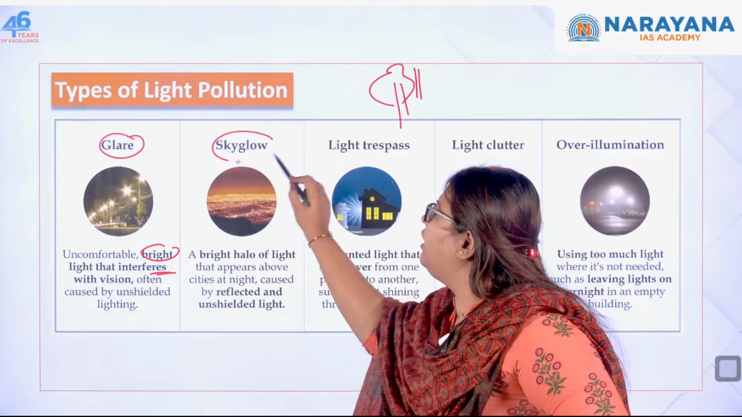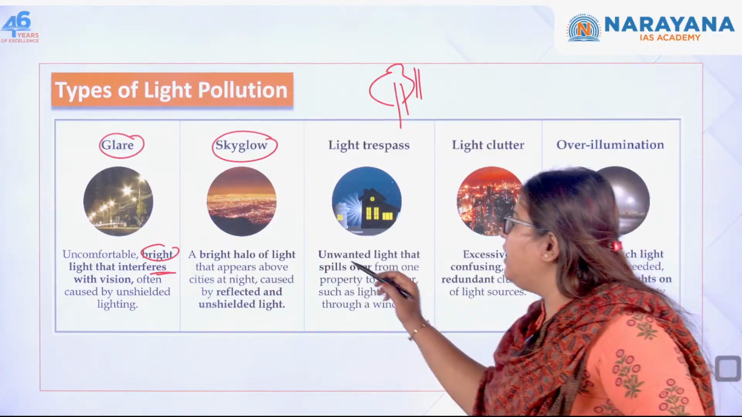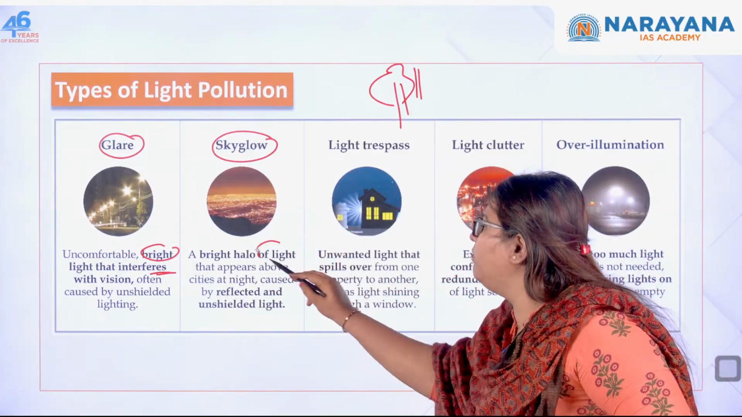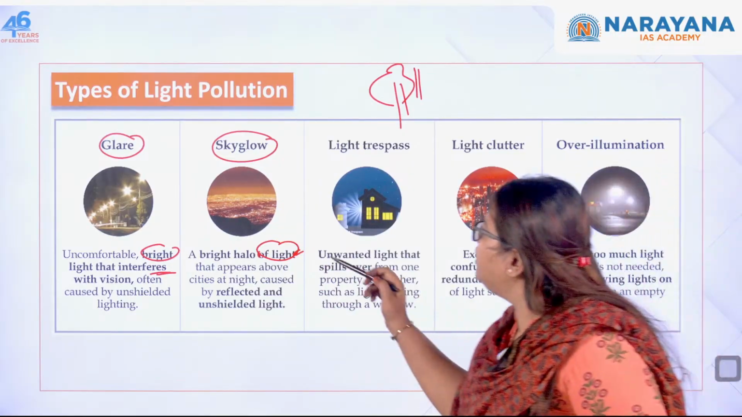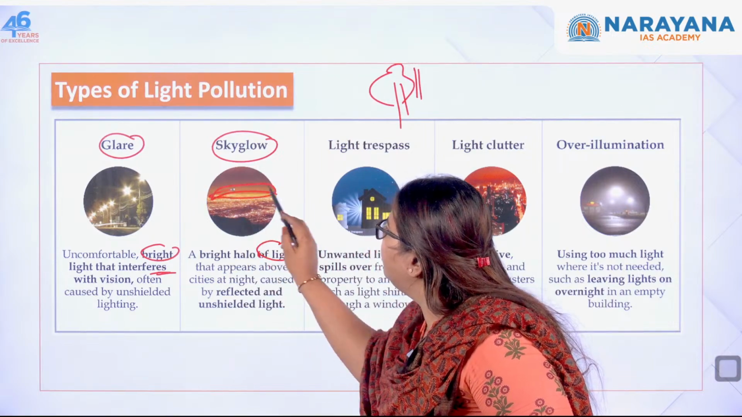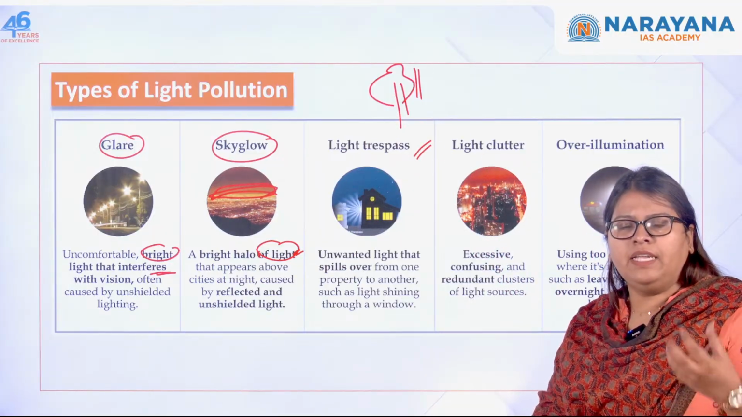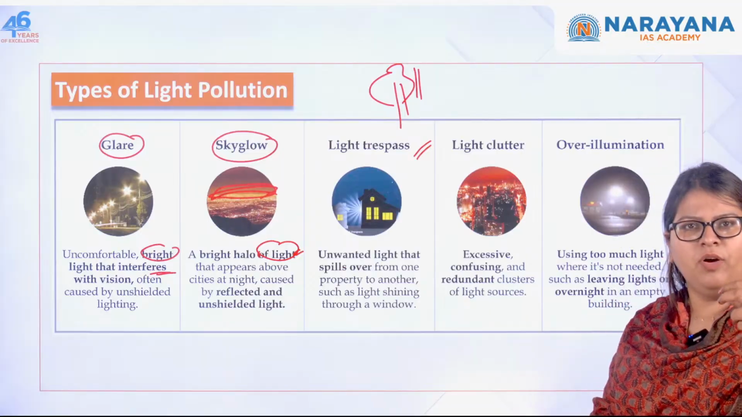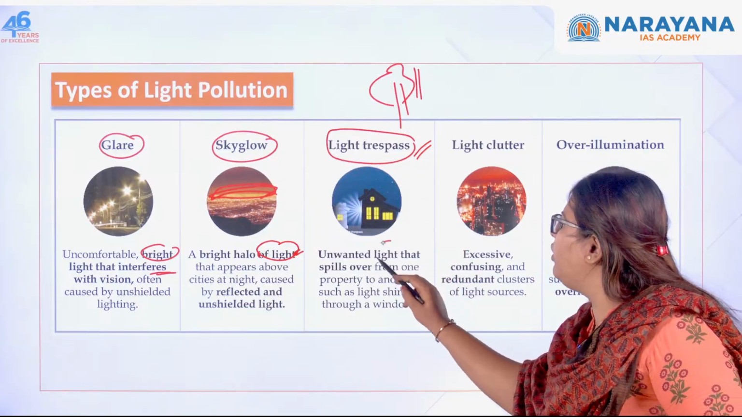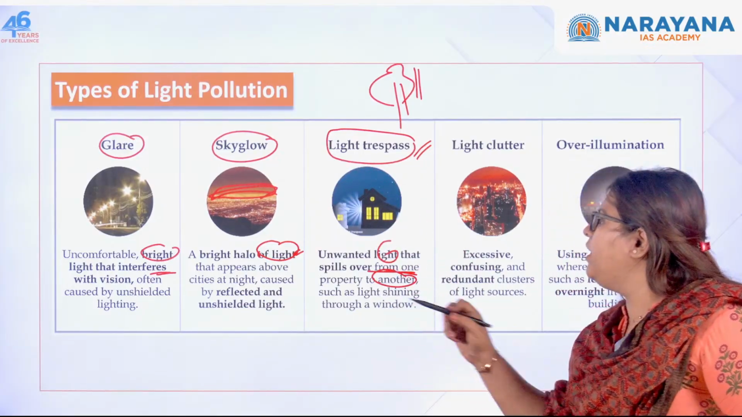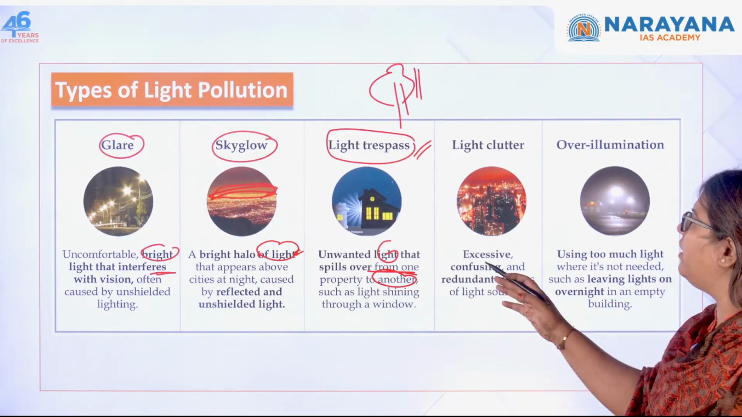Next one is sky glow. There is a halo of light that appears in the sky. That is called sky glow, and this is also because of unshielded light. Can you see the halo of light that is created over here? This is light pollution. The next one is light trespass. It is unwanted light that spills over from one property to another. For example, the light shining from one window into your house, into your window. This is called light trespass.